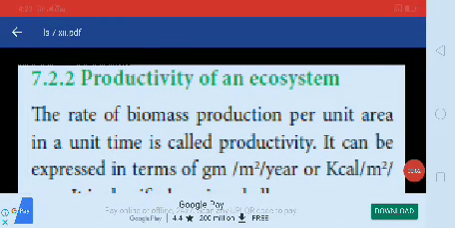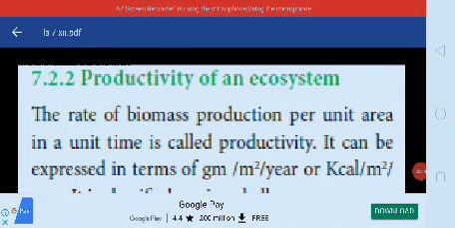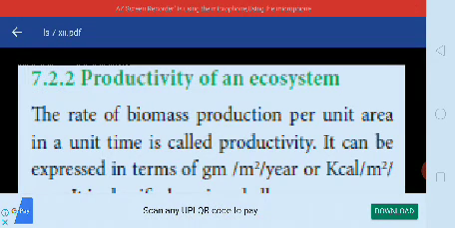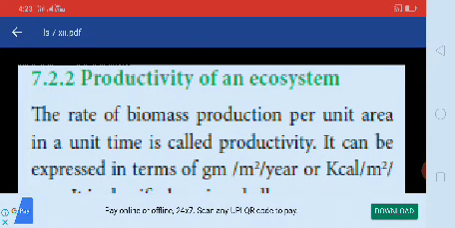Okay, good morning students. The continuation is the productivity of an ecosystem. Here, the ecosystem produces a lot of biomass in some areas, and in other areas, calories are produced.